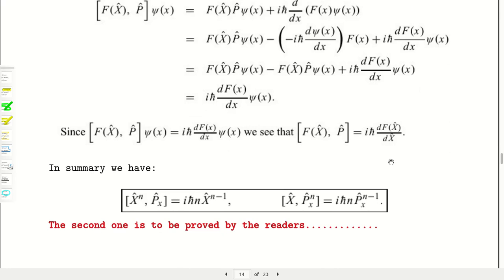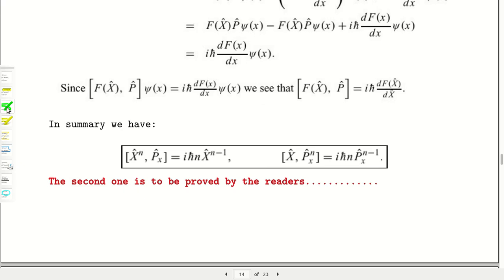It is very easy to prove. The result comes df/dx, but the final result has x cap, because x are multiplying operators, so in place of x you can anytime write x cap, that is the x operator. So this is the required relationship.